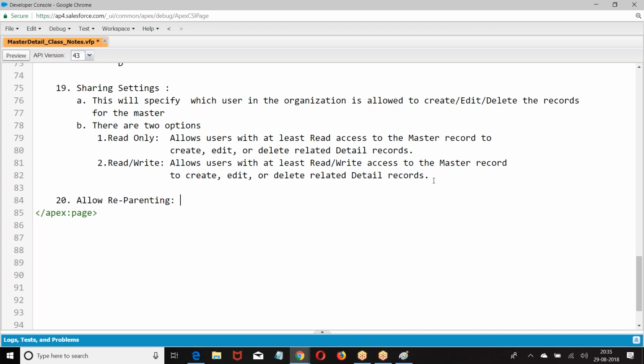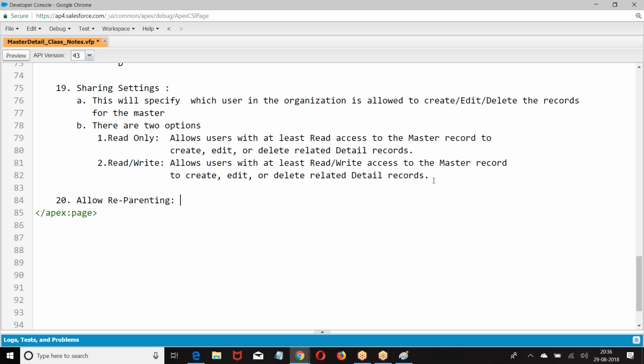Now, what was this allow reparenting? Now the point is, I have chosen C001 as a parent and created a child. Later on, my child wants to change the parent.